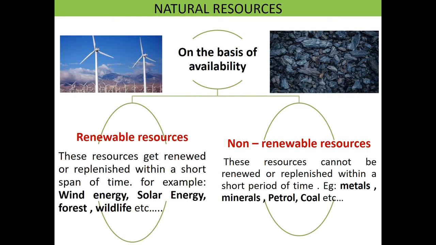Let's learn the basis of availability. Natural resources are classified into two types: renewable resources and non-renewable resources. Let's learn renewable resources. These resources get renewed or replenished within a short span of time. For example, wind energy, solar energy, forest, wildlife, etc. In the above picture, we see windmills. So they are producing wind energy. So these get renewed within a short span of time.